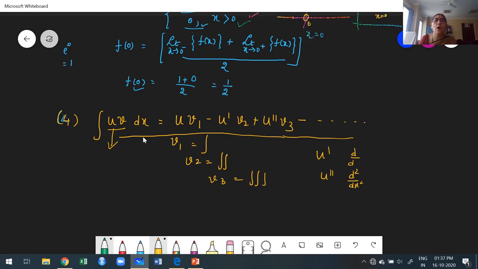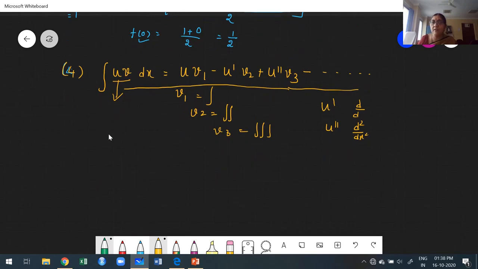If we want to go for this rule, keep in mind the product of one of the functions must be 0 after a few derivatives. Otherwise, the product of none of the functions is equal to 0 up to the nth derivative. It goes on infinitely. No use to go for the UV rule. Now, the next question arises, how to apply the UV rule? One simple example I am going to explain here.